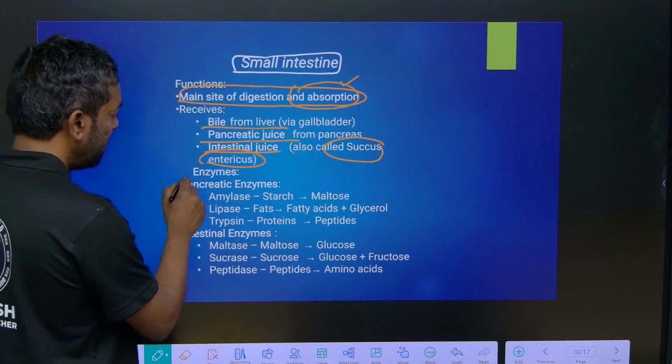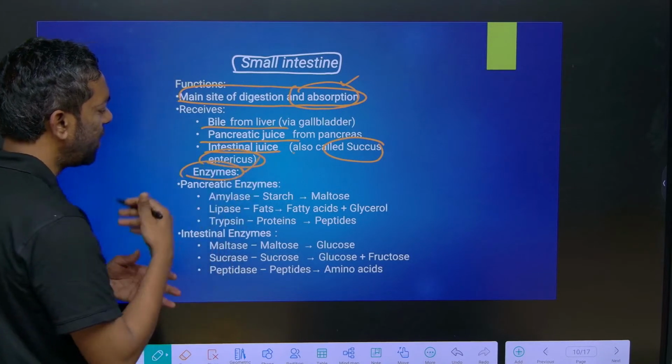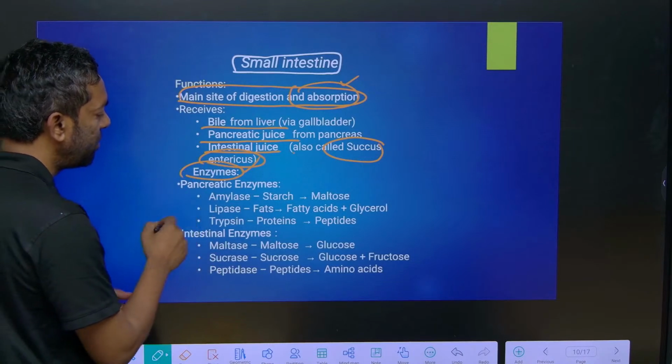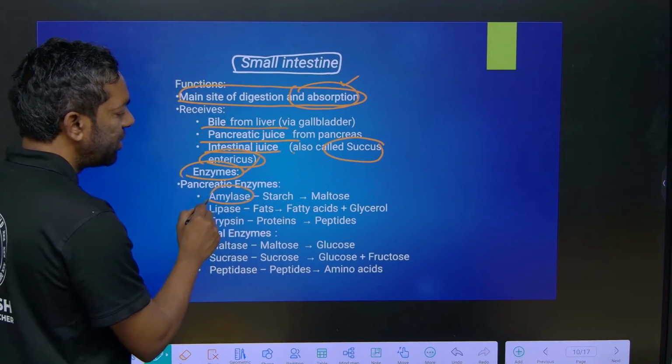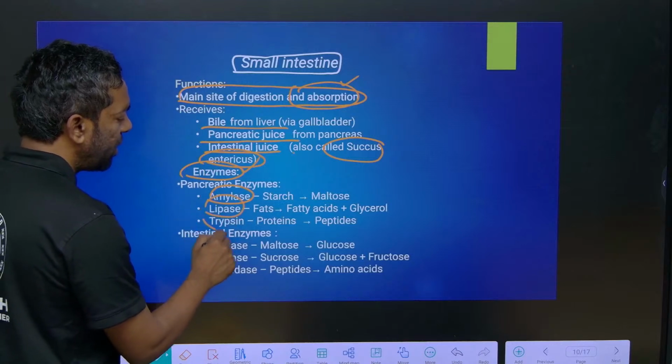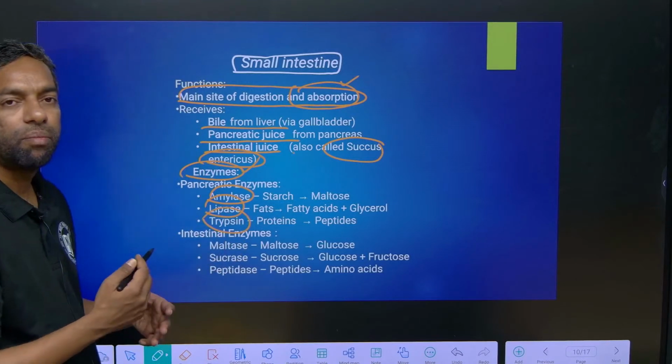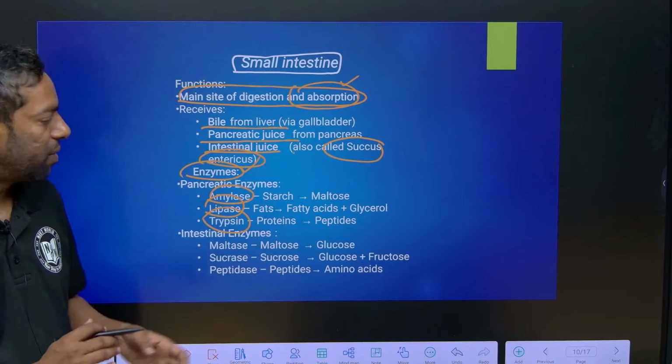Guys, what are the enzymes? Pancreatic enzymes: amylase, lipase, trypsin. This is important from the exam point of view.